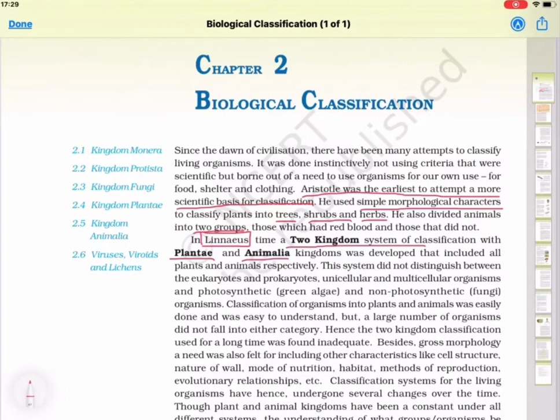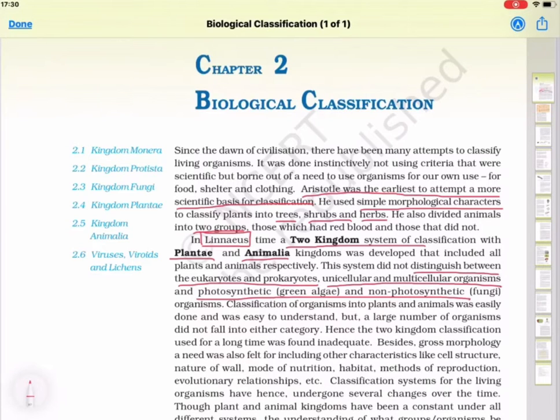Now, what are the drawbacks of two kingdom classification given in your book? This system did not distinguish between eukaryotes and prokaryotes, first point. Second, between unicellular and multicellular organisms. Third, between photosynthetic and non-photosynthetic organisms. So what are the drawbacks of this? First, it is unable to distinguish between eukaryote and prokaryote.